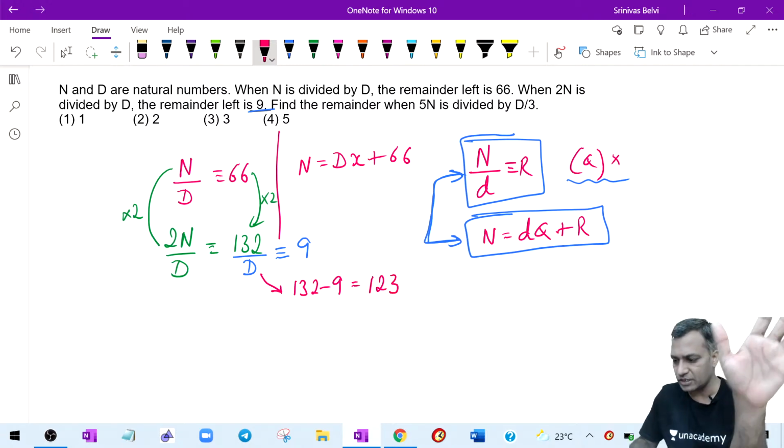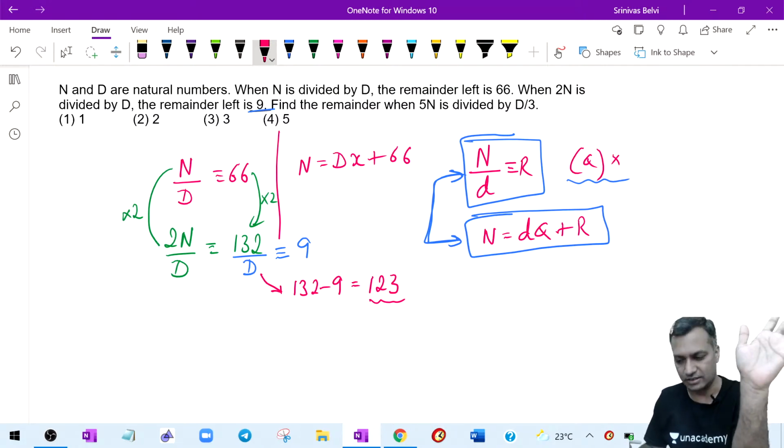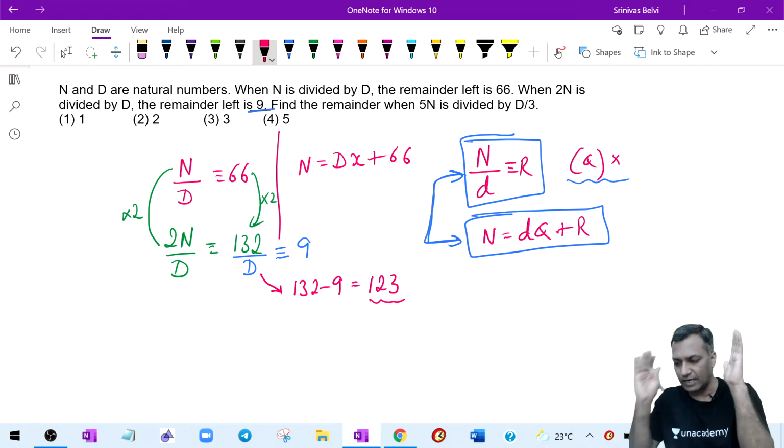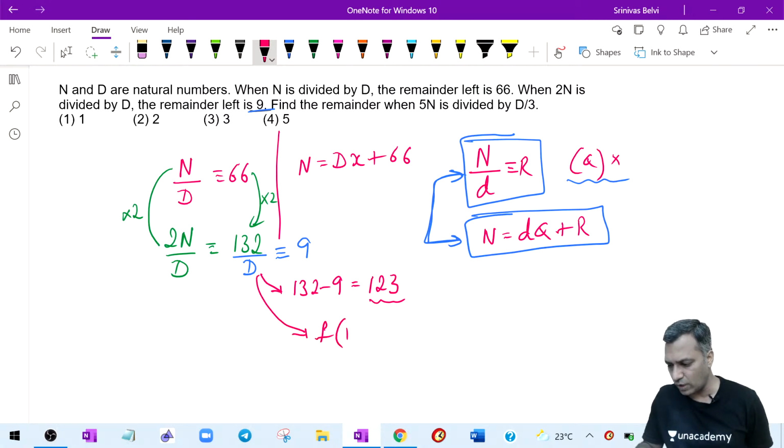Okay, give me a confirmation that this 123 is clear to you guys, because I have to understand to what extent I should explain. 123 is clear. One of the values of the divisor. I'm not saying that this is the divisor. I'm saying one of the values of the divisor at this point in time is 123. That's clear. Okay, right. Fine. Listen. So what are the other values of the divisor? The other values of the divisor are factors of 123.